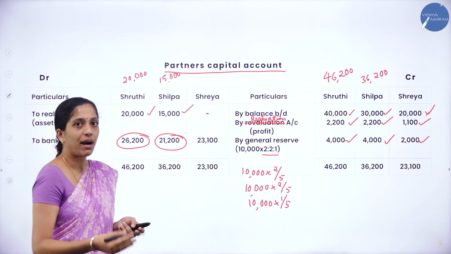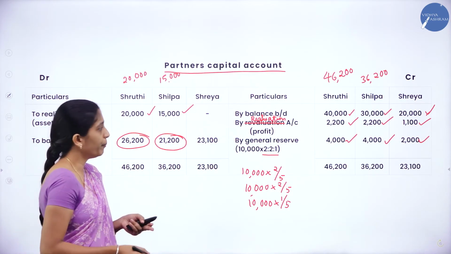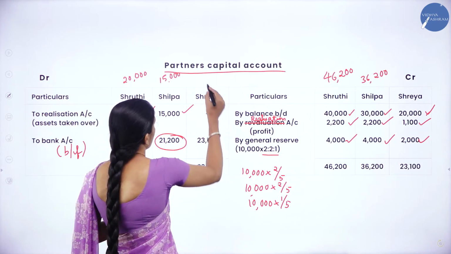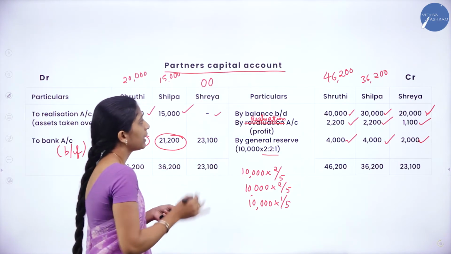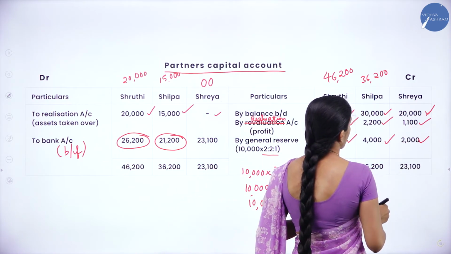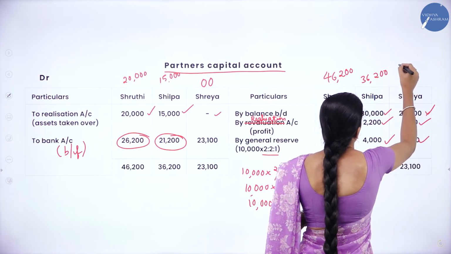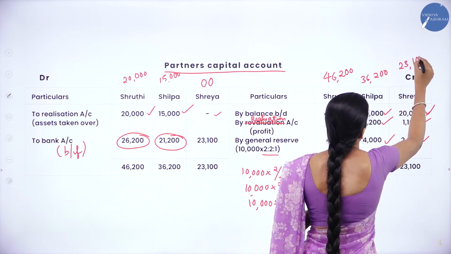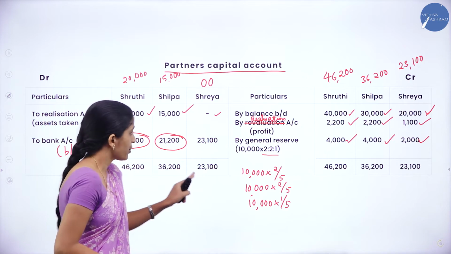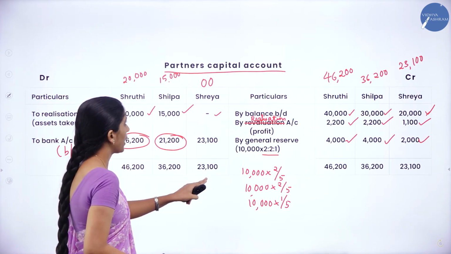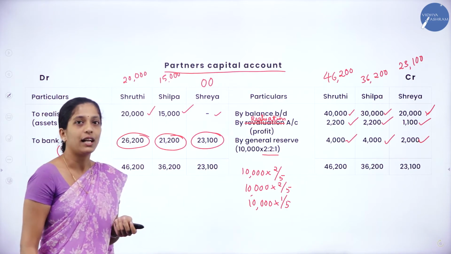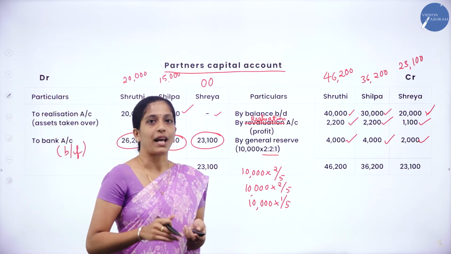This is a balancing figure to be transferred to bank account. Now coming to Shreya, there is nothing on the debit side, so that is 0 here. On the credit side, we are having 20,000 plus 1,100 plus 2,000, so we'll get 23,100. The credit side is more, so we'll write 23,100 on both sides, minus 0, and we'll get 23,100, which has to be transferred to bank account.